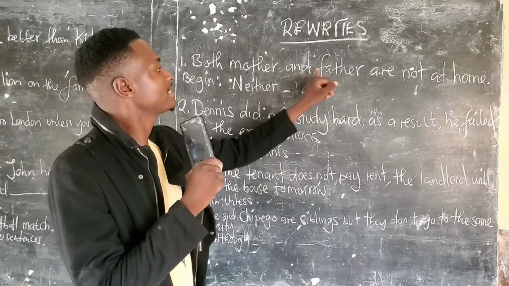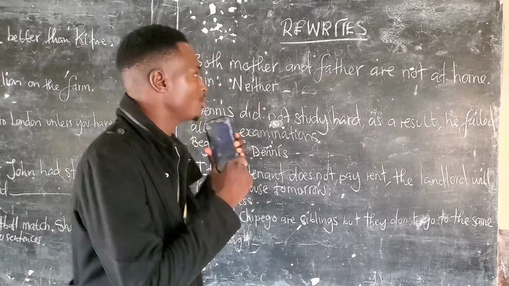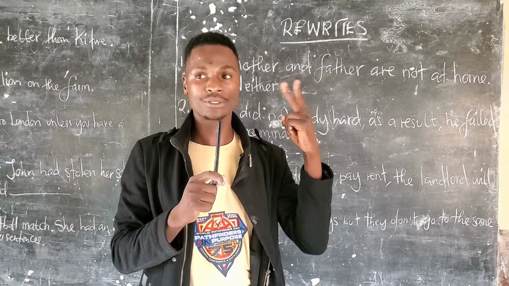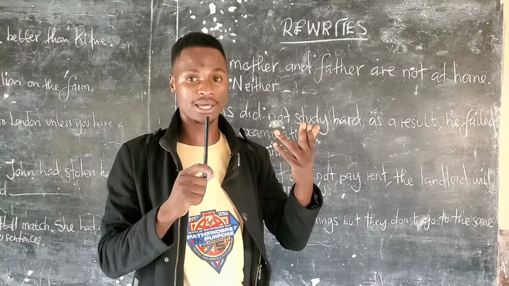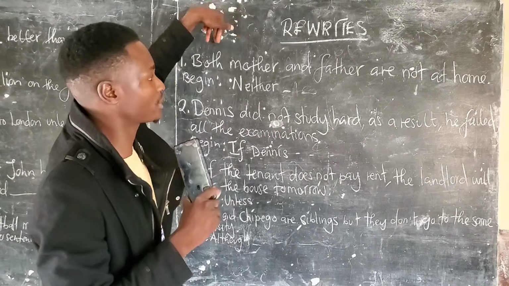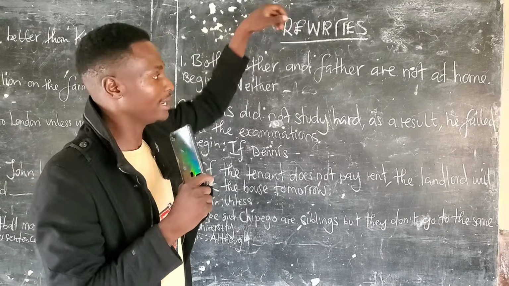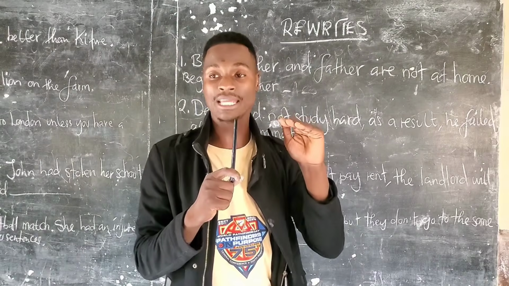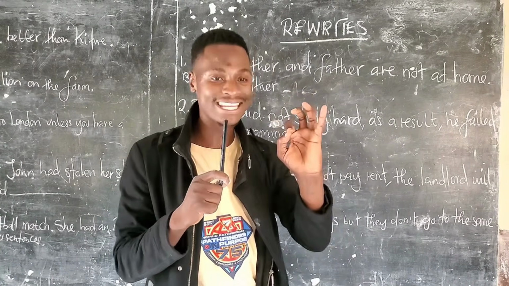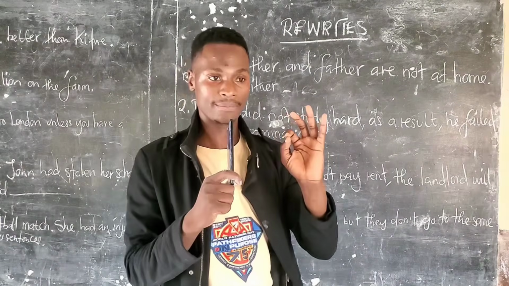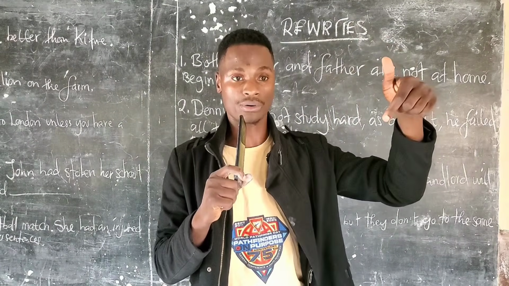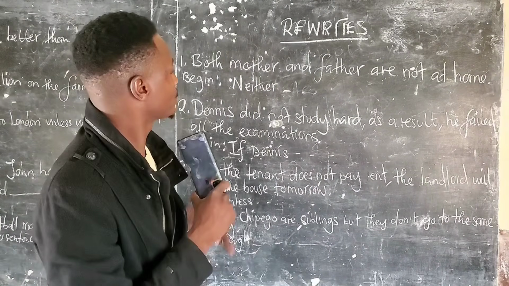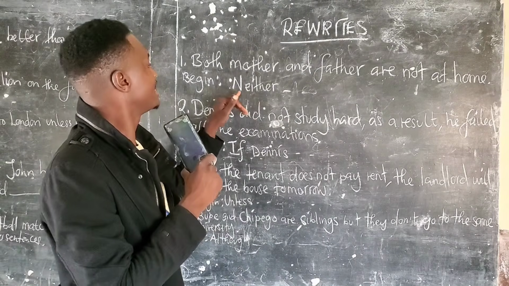The first question here is saying, both mother and father are not at home. So when you use both here, both is used for two things, two things or people. Are we together? Yes. Very good. So when you use both, you're supposed to use and automatically. Now, we are asked to rewrite the same sentence here without changing the meaning, using neither. Neither goes with nor. N-O-R. Very good.